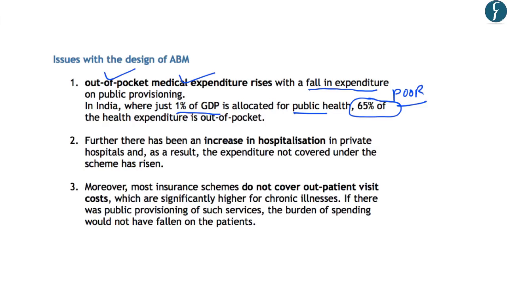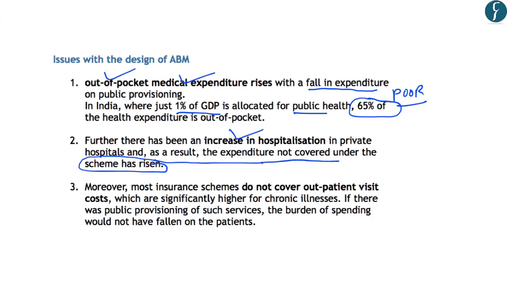Secondly, the authors say that there has been an increase in hospitalization in private hospitals. And under this, the authors say that as a result, the expenditure not covered under the scheme has risen. So the authors simply highlight that the expenditure on the issues which have not been covered by the Ayushman Bharat have increased.